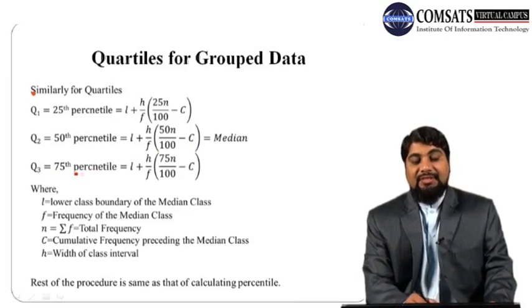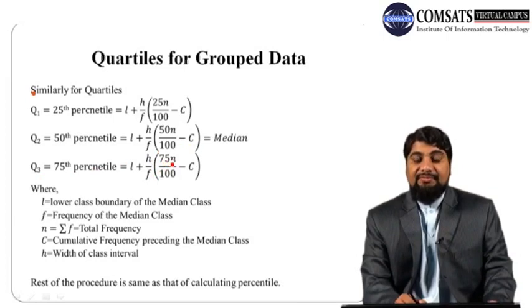Q3 is the 75th percentile, L plus H over F into 75 times N divided by 100 minus C, where the